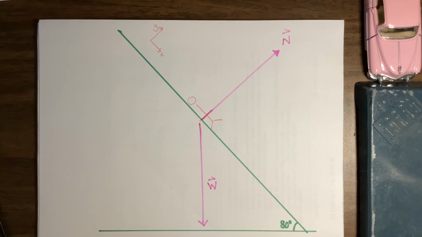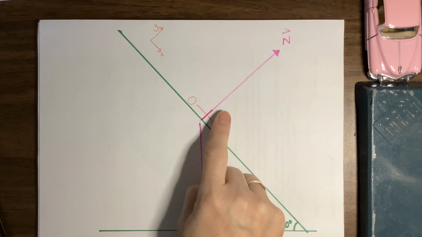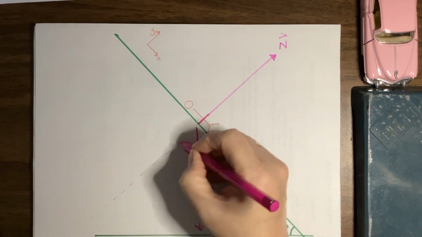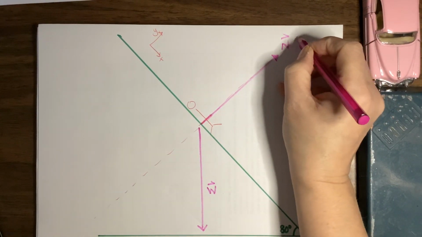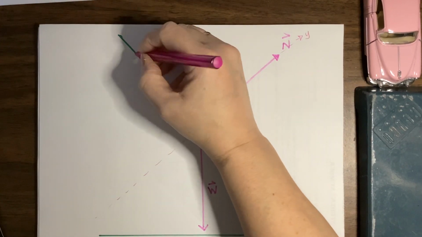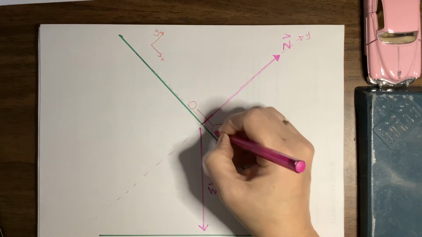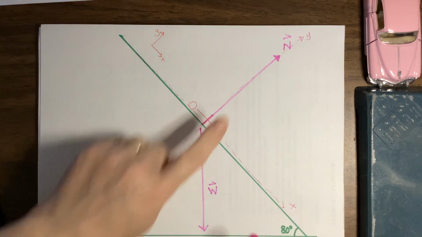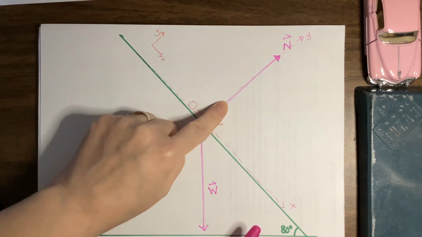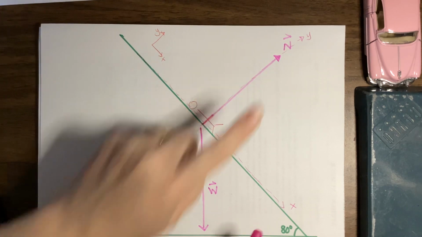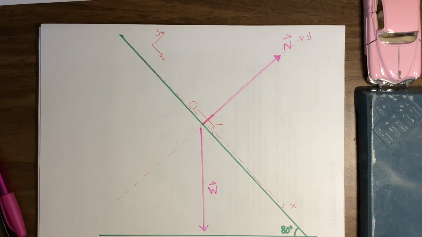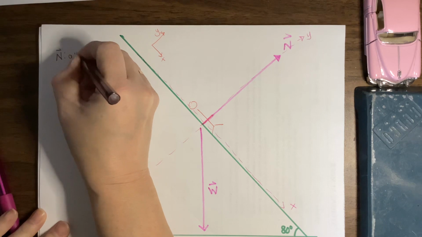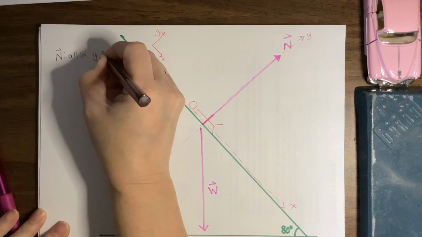Now the next thing I'm going to do, just to really visualize where I have to put my components, is trace my coordinate system right on top of my vectors. So my y coordinate system is all perpendicular to the plane. That's my y-axis. My x-axis is all parallel to the plane, straight downhill. There's my x-axis. So if we look at this, we see that N is perfectly aligned along the y. So my N is all in the y direction. Why don't we get that bit of information down? So N, all in y direction.